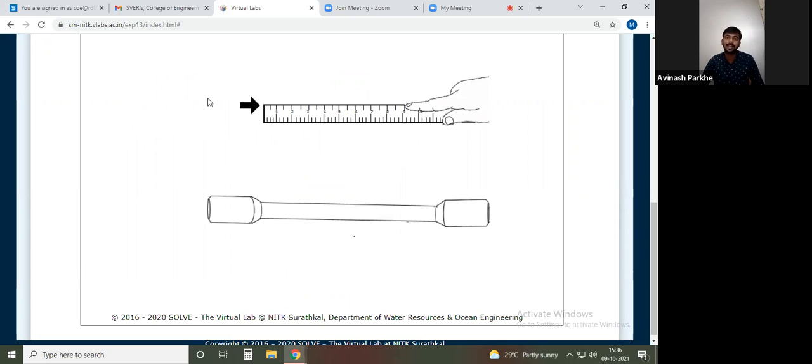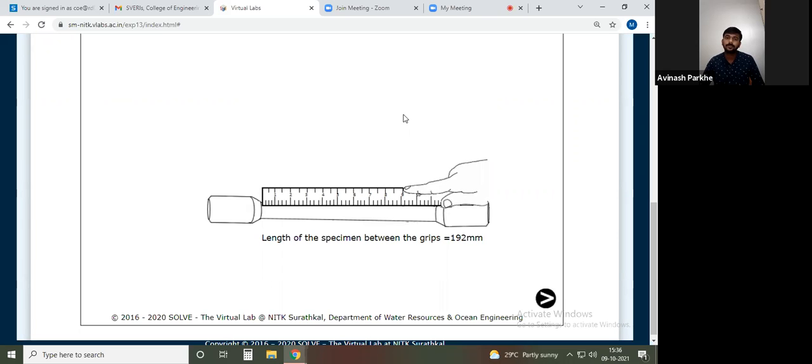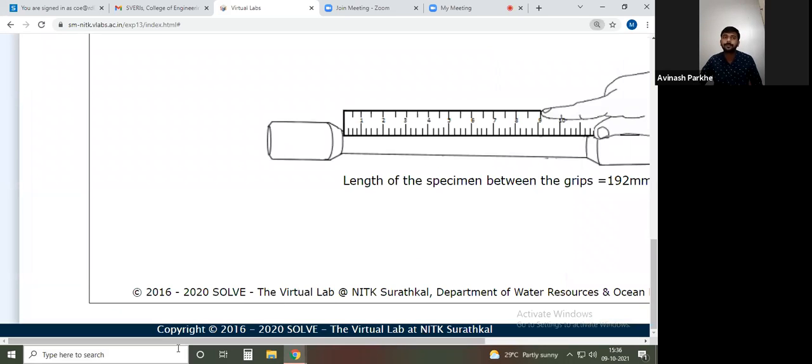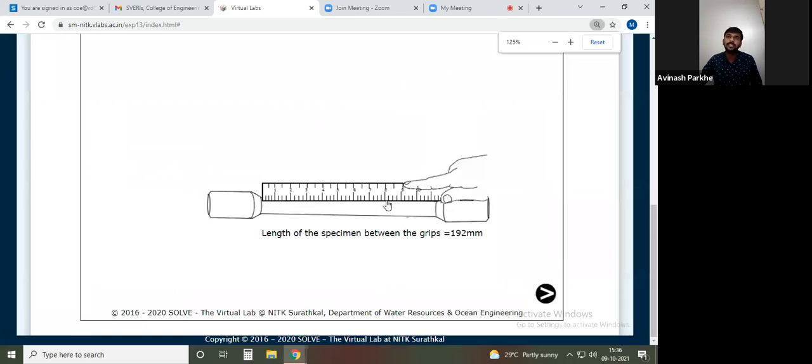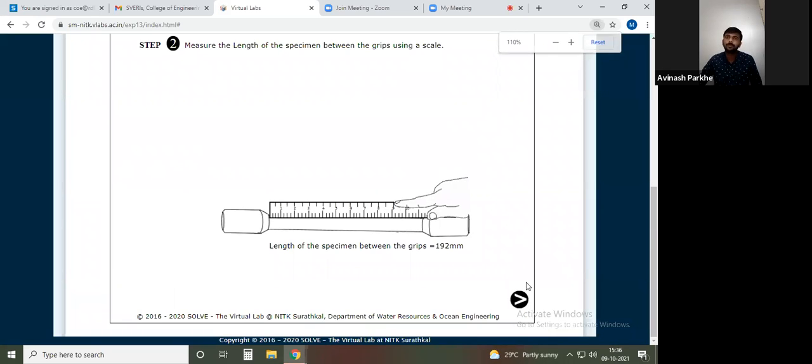Next, again here the arrow is blinking. What does it indicate? We have to measure the working length. So if I click here, it will measure the length from this point to this point. How much length is there? 192 mm. You can see here the length is mentioned as 192 mm. So this is the second step we have performed.